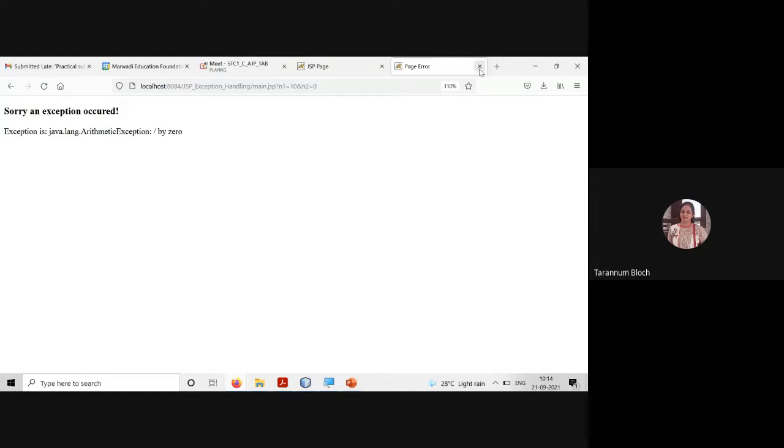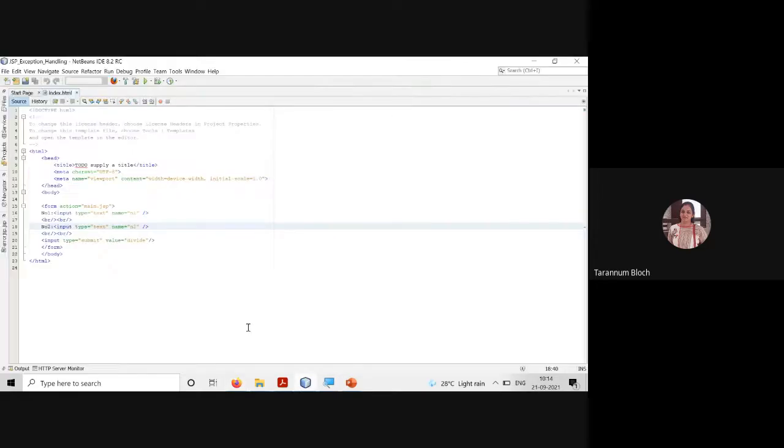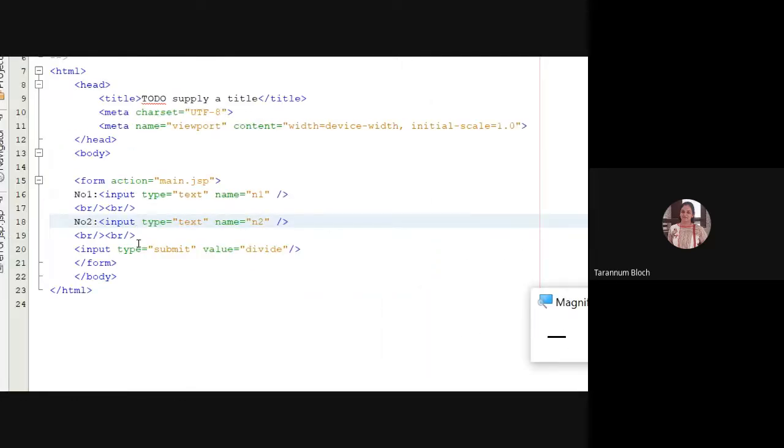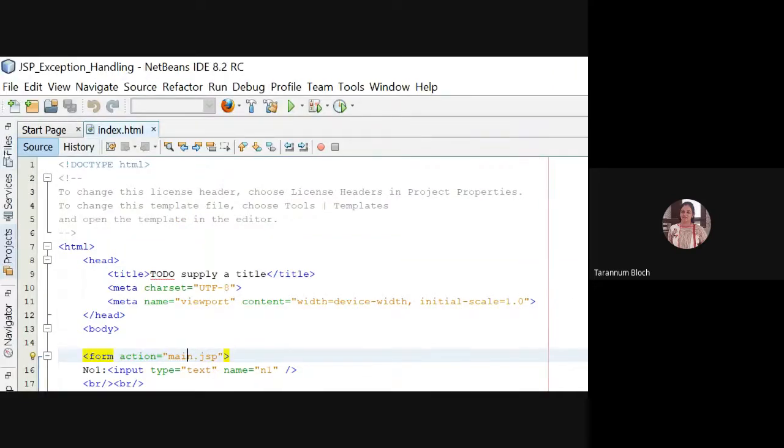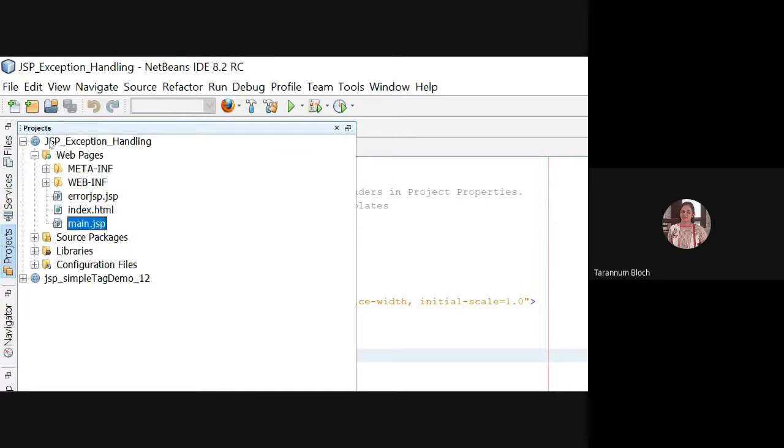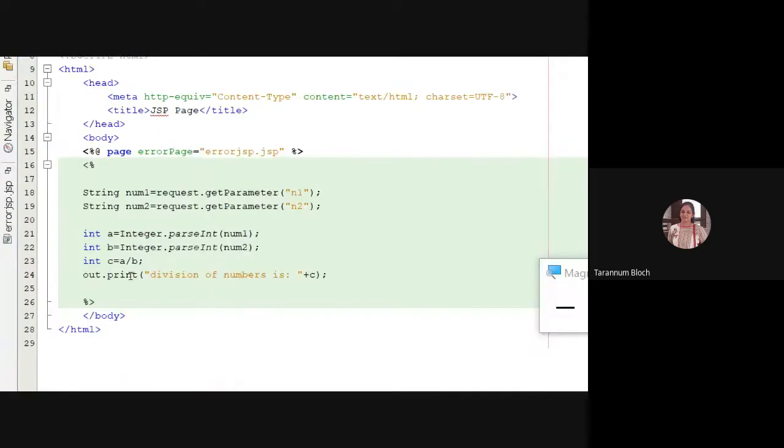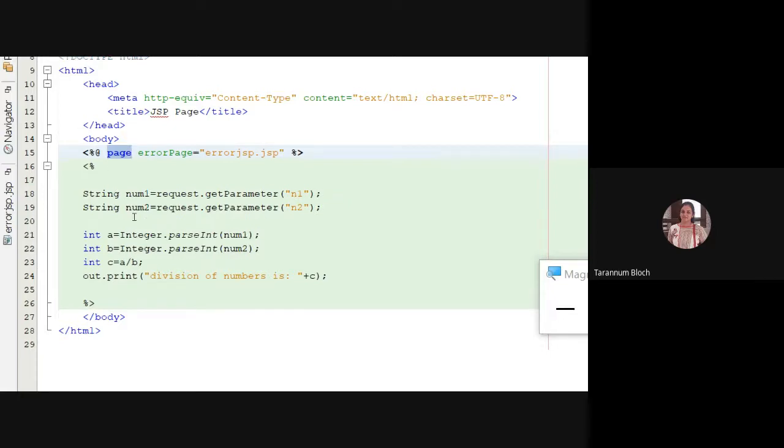So this is the exception, and we can go with the page property. Quickly, this is index.html, with n1 and n2 and a submit button, divide. It goes to main.jsp. In main.jsp, we have mentioned the error page. So here, this is the business logic to divide two numbers. We say if an error occurs, then take it to the common page. What is the common page? error.jsp, right? For this page, anywhere an error occurs, we'll take it to the error page. And in the error page, what property will we set?